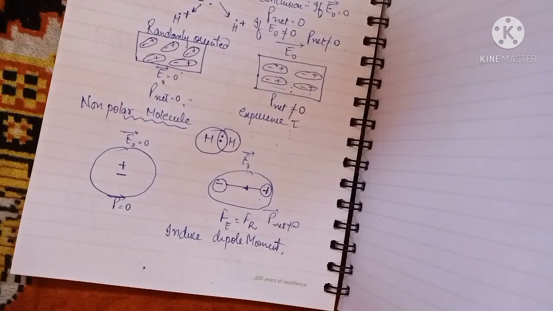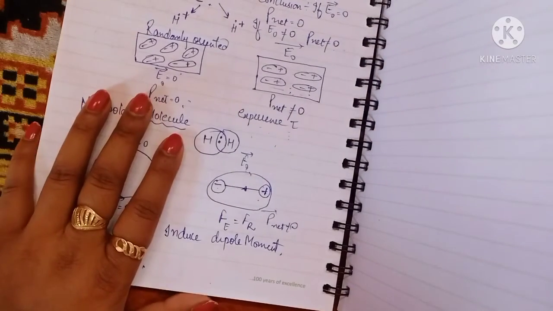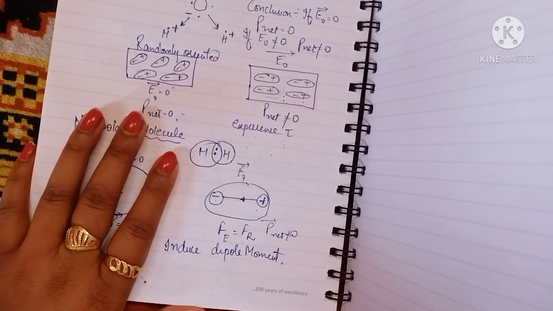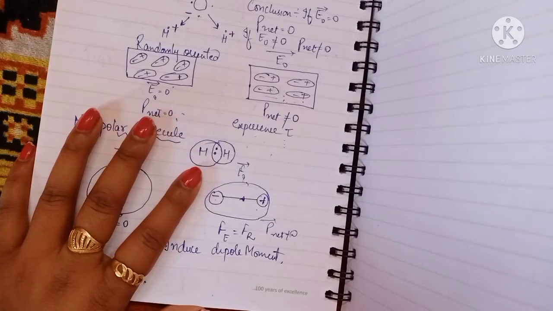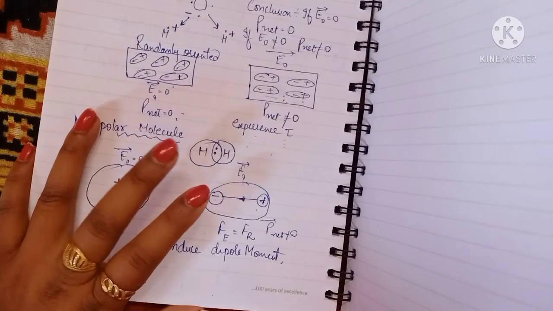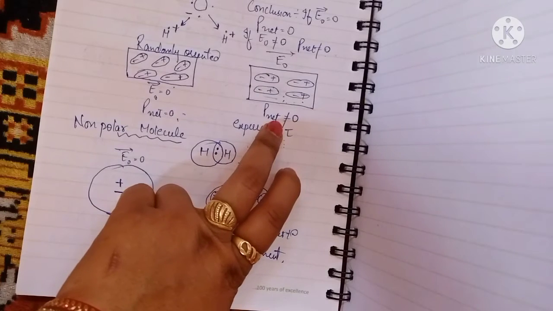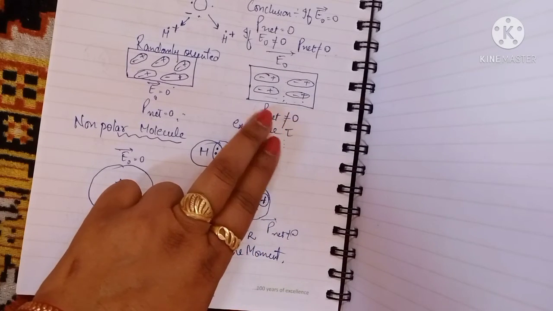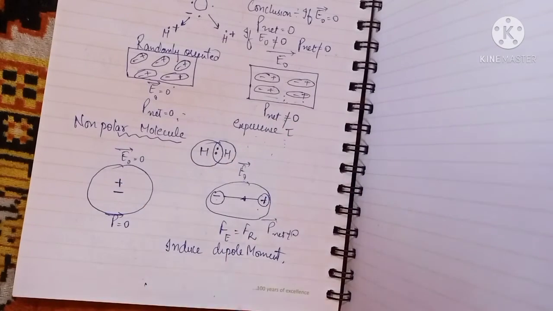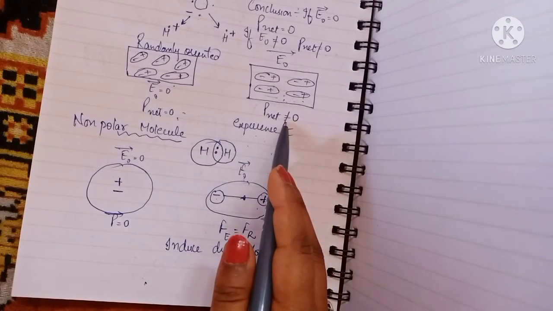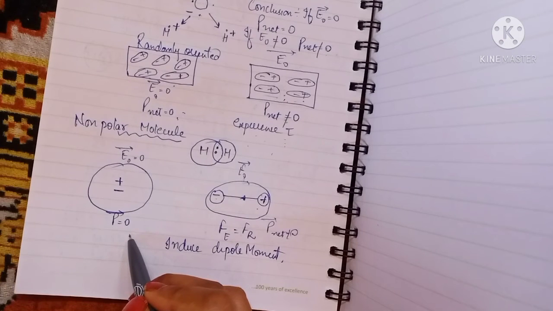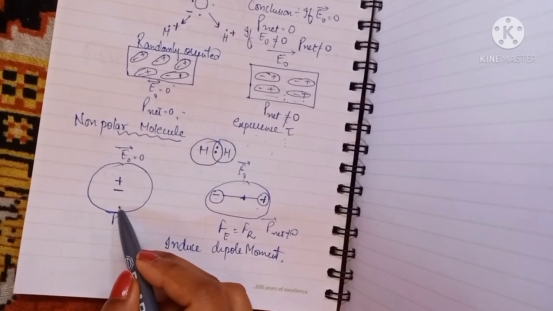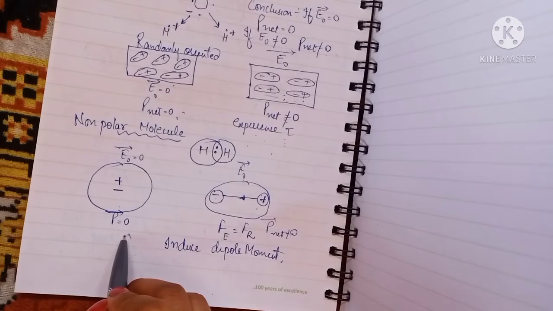Clear? When the electric field is not applied to the polar molecule, the net dipole moment is 0, because the molecules are randomly oriented. When the field is applied, all the molecules experience torque, and torque helps them align in the direction of the applied field, so the net dipole moment is not equal to 0. In the non-polar case, the positive and negative charges coincide, so the net dipole moment is 0.